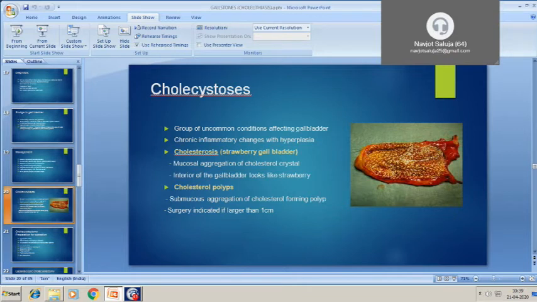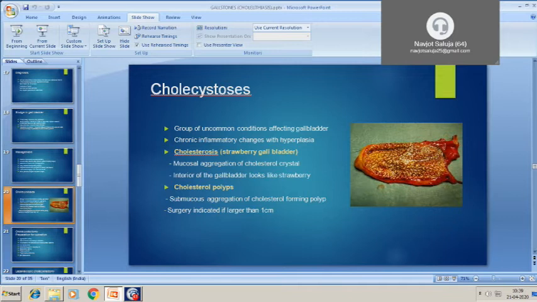Then there are some other uncommon disorders which are known as cholecystoses. Cholecystoses are a group of chronic inflammatory disorders, and there is hyperplasia of the mucosa. Number one is cholesterosis. Cholesterosis is also called strawberry gallbladder. Why is it called strawberry gallbladder? Because the interior of the gallbladder looks like a strawberry. The reason is multiple mucosal aggregations of cholesterol crystals in the mucus.